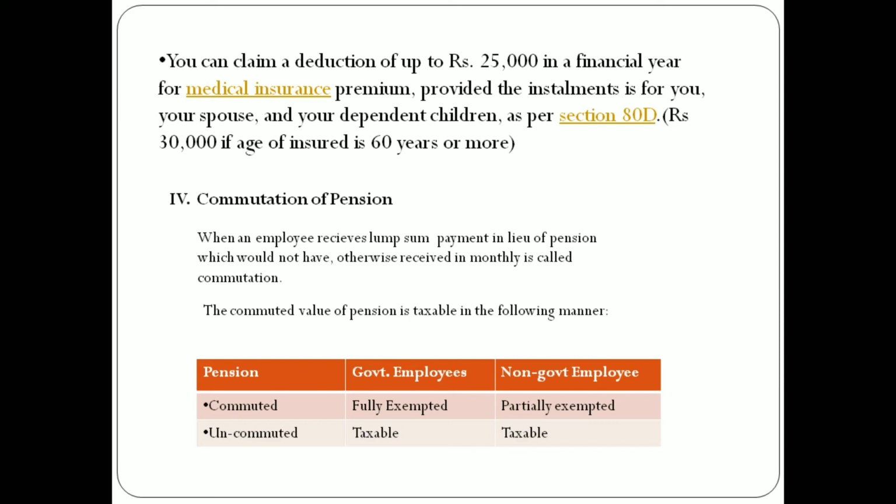In case of non-government employees, if he is receiving gratuity, 1/3 of the commuted value of whole pension is exempted, and if he is not receiving gratuity, half of the commuted value of whole pension is exempted.